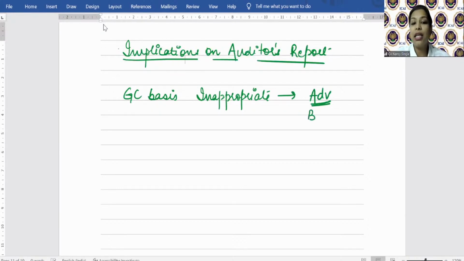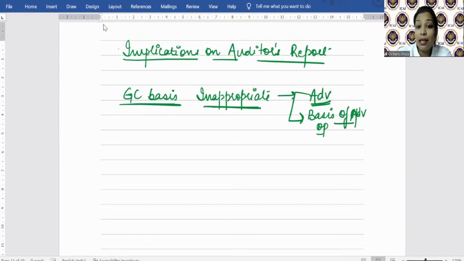And students, you will study in your chapter number 11 कि जब भी हम कोई opinion देते हैं ना, ऐसे adverse, qualified, disclaimer, हम basis of adverse opinion paragraph में उसके बारे में लिखेंगे कि what is the basis, हम ऐसा क्यों बोल रहे हैं. तो यहाँ पर auditor is going to mention the reason. So when the going concern basis is inappropriate, management has the intention to liquidate, but management going concern पे ही बनाई जा रही है financial statement, then auditor will give what? Adverse opinion, and in the basis of adverse opinion paragraph, the auditor is going to mention the basis of such opinion. Simple है, logical है, ठीक है.